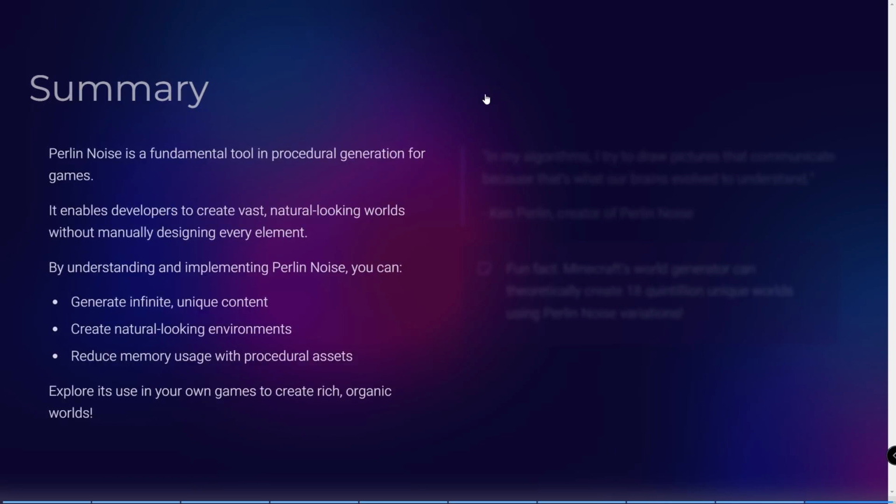Let's recap what we learned in this video. Perlin noise is a fundamental tool in procedural generation for games, and it enables us to make natural worlds or natural effects. With this algorithm, we can avoid a lot of manual design. For example, in Minecraft, think about developers manually designing all of this world. I think it would be impossible, but they used this algorithm to make that huge world.